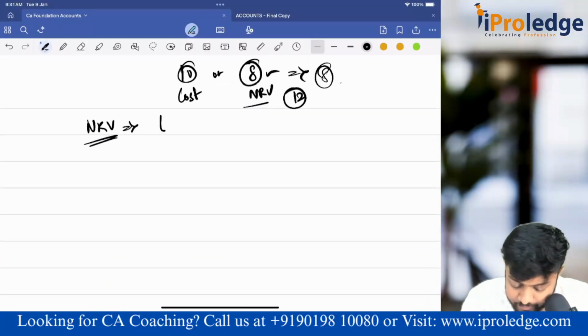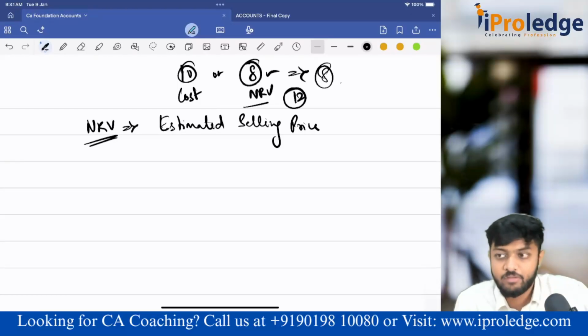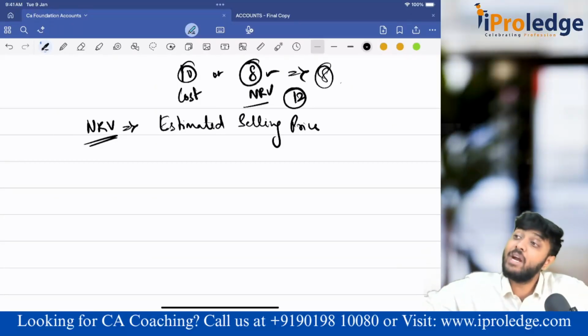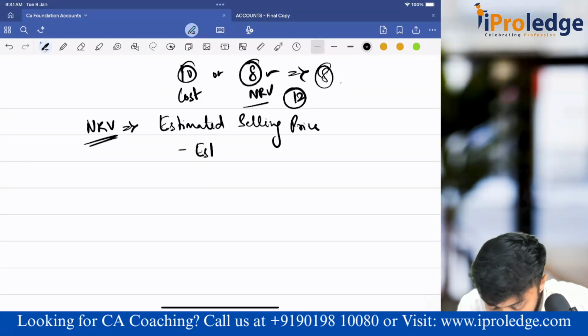In cost, you have to include all that. NRV is the estimated selling price. Whatever inventory that you are valuing, you have to take the estimated selling price of that inventory minus estimated selling cost.